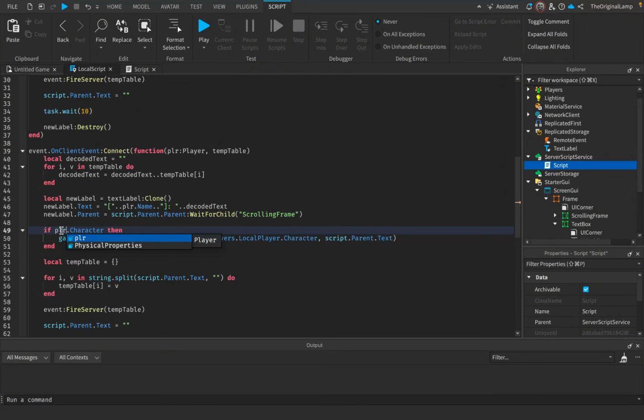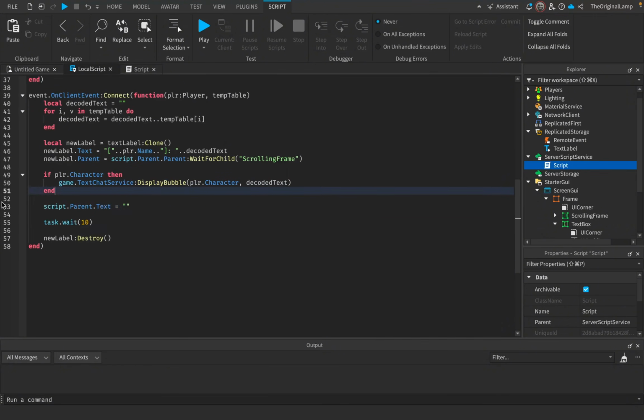So if player.Character, then we display the bubble above the player character, and the bubble is going to say decodedText. We of course aren't going to do any of this, or this as well. And then we're going to wait 10 seconds and say newLabel:Destroy.